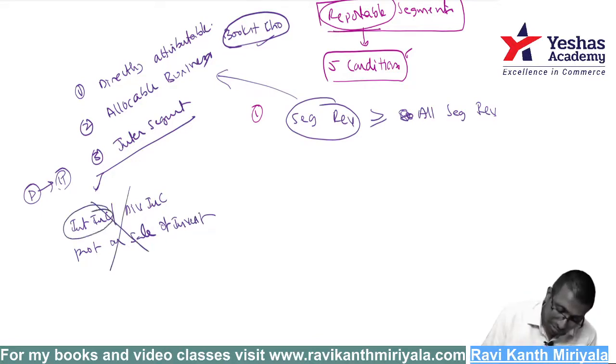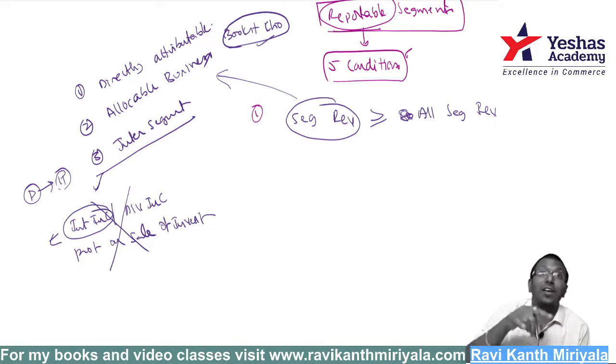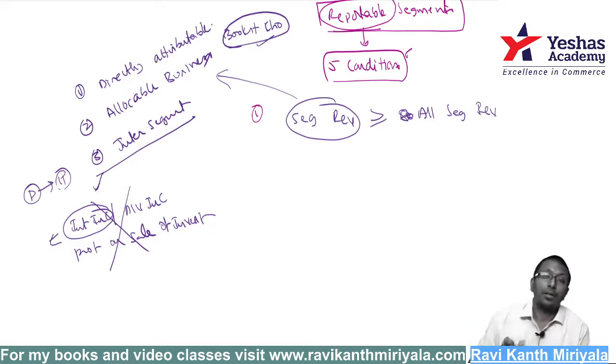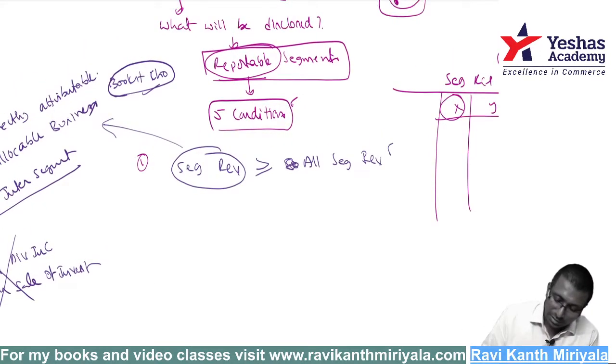Interest income can be taken only when the segment is a financial segment. Suppose I have Tata Finance company. Tata has a finance business also, which is a separate business, a separate segment. Like that, if you are into the financing business, then interest income is that segment's income. Otherwise, you should not take it. Got it? Next, what is the second condition, sir?